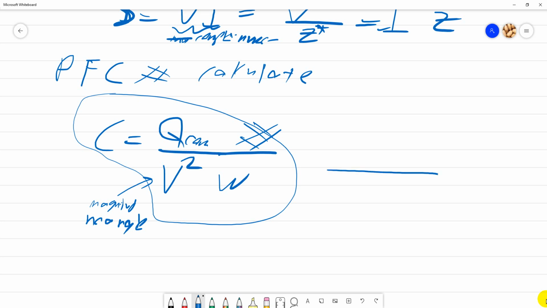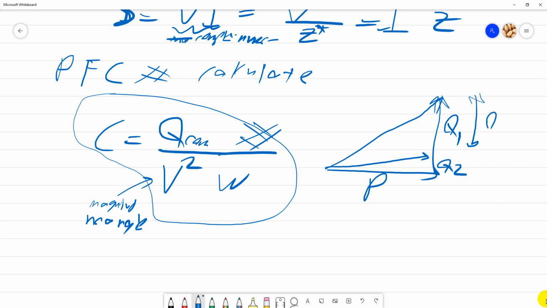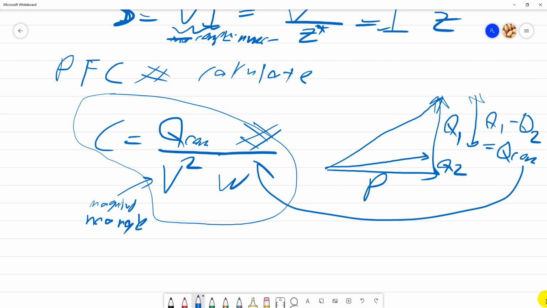Remember when you do power factor correction, P remains constant. The original Q is Q1, and then you want to find the latest Q, which is Q2. So the compensation is this one.